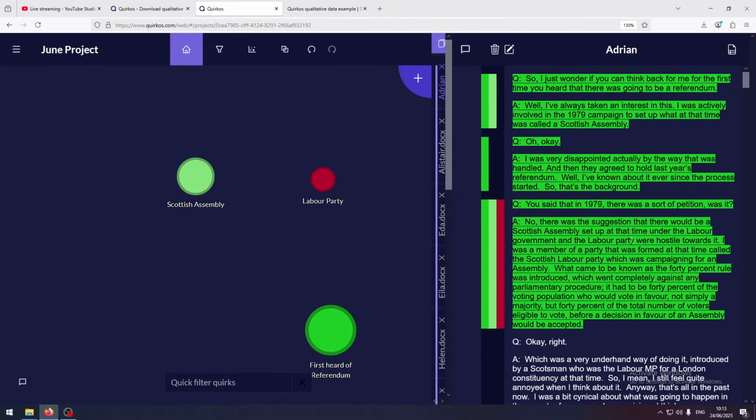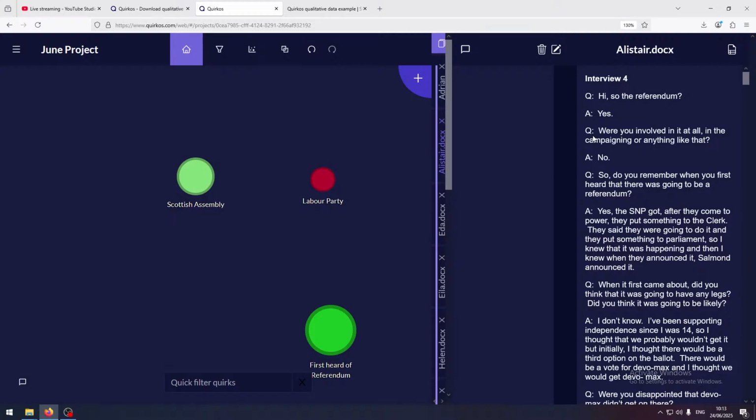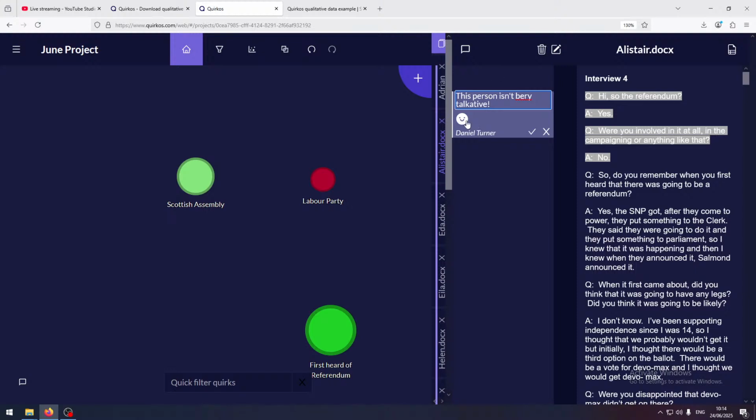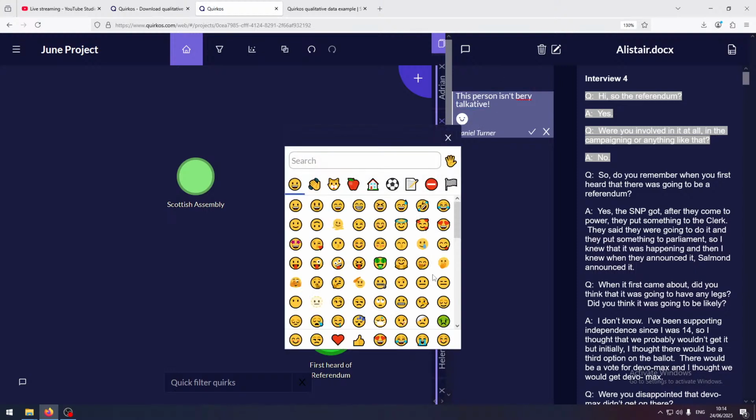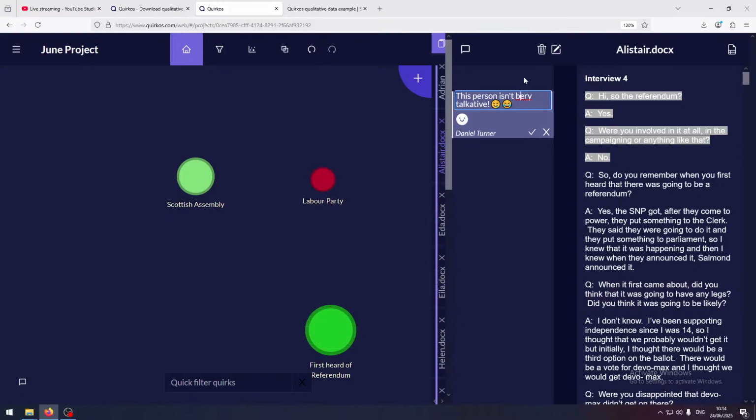So we'll go through and we'll create more and more codes. We'll create them for different people as well. If we want to not create a code but add a little comment, for example, this person isn't very talkative, and we can even put in emojis here. So the memo column here allows you to just drag and drop a piece of text here and then assign a little comment in the side there. So that's quite useful.